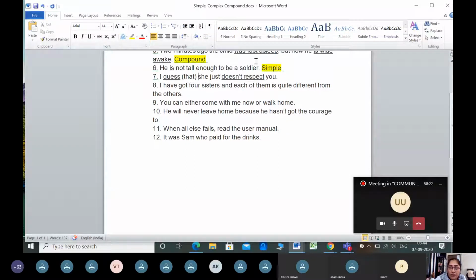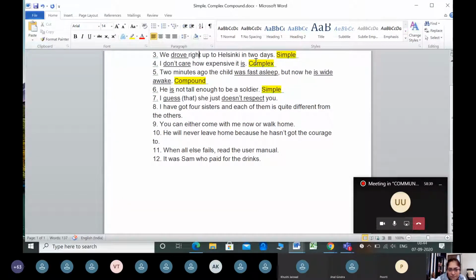For it to be another main clause, it has to have a conjunction, like we had in sentence number 5. Here you have but, which is a conjunction. So if two main clauses are there, a conjunction is compulsory. But here again there is a trick.